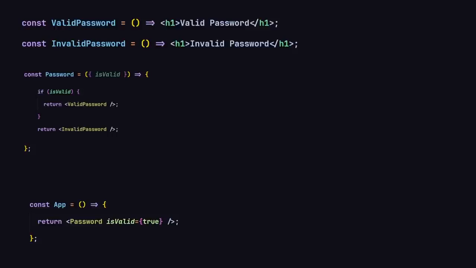So if our isValid prop is true, we are going to be rendering the valid password component. If that's not the case, we are going to be returning the invalid password component. So we can use that by using the if and else statement, and we can also refactor this code to use the JavaScript ternary. So to use that, here you can see I'm going to comment all of that code out, and now I'm going to be using my ternary operator. So if isValid prop is equal to true, we are going to be rendering our valid password component. But if that's not the case, we are going to be returning the invalid password component.